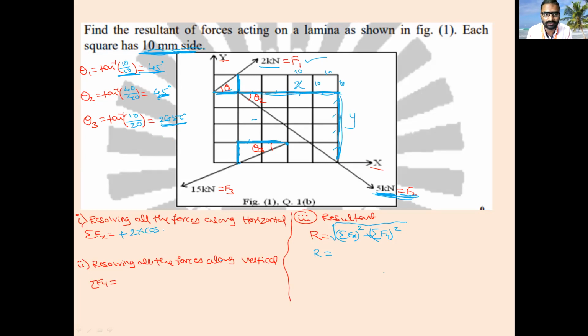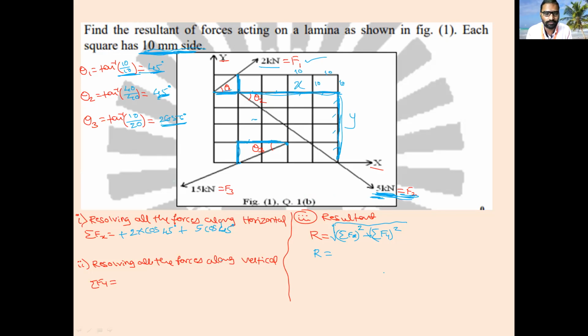Theta 1 is 45 degrees. Next, the second force is also moving in the positive direction, that is 5 kilonewton into cos 45 degrees, because theta 2 is also 45 degrees.